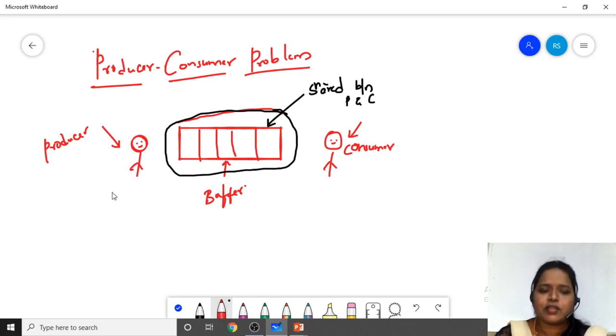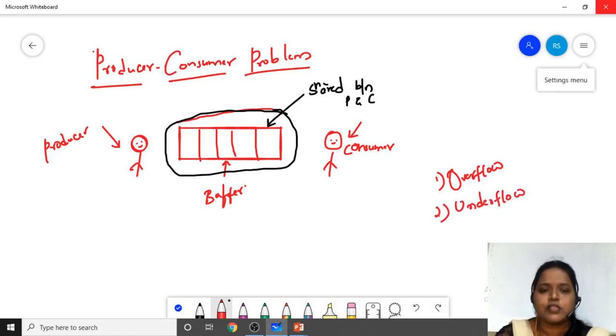Here you will come across overflow, and the second one is underflow. These are the two things you will come across, overflow and underflow, right?